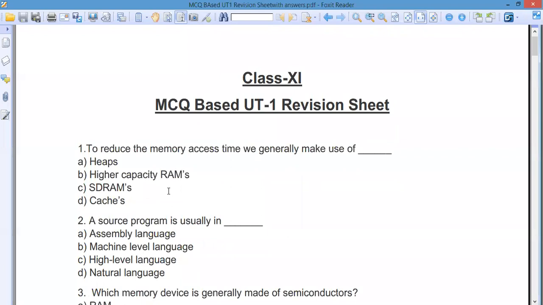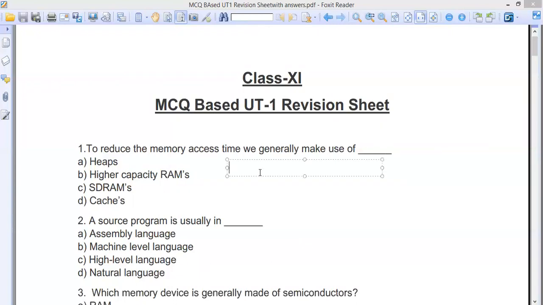The very first topic I'm taking is the CPU. When we speak of the CPU, we have three main components: the control unit, the arithmetic logic unit, and the registers.